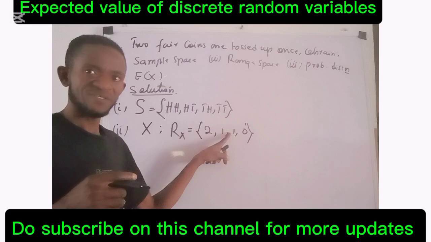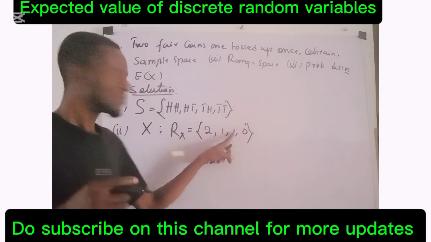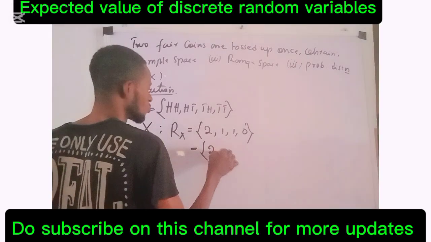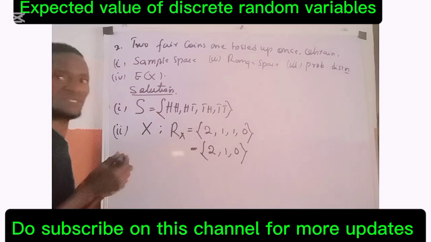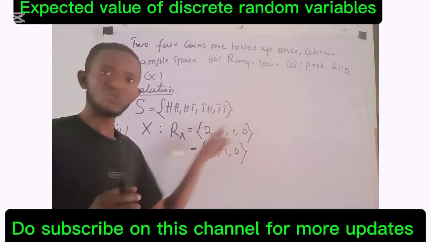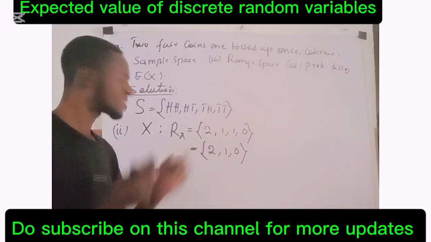Here 1 appeared and here 1 appeared. So this is the same thing as writing 2, 1 and 0. This set and this set are the same thing, because repetition of a number in a set doesn't count.